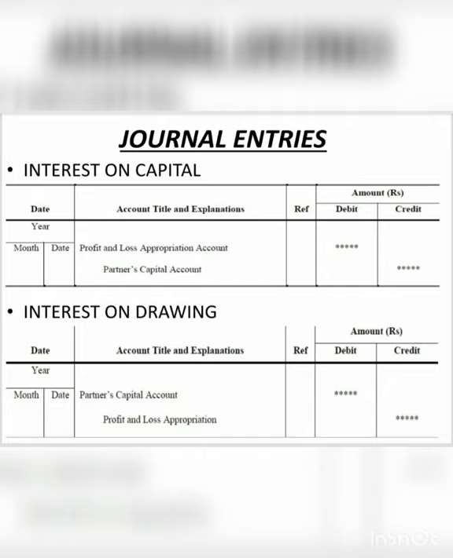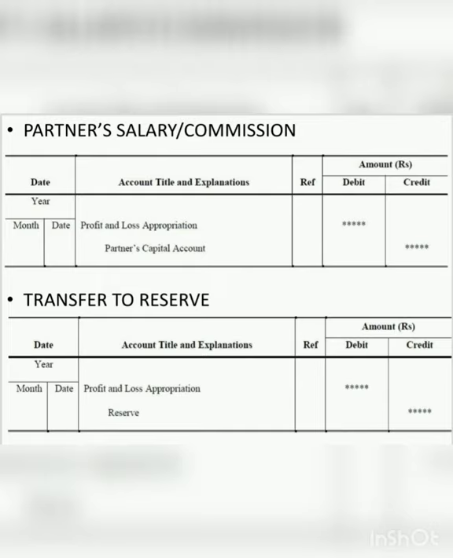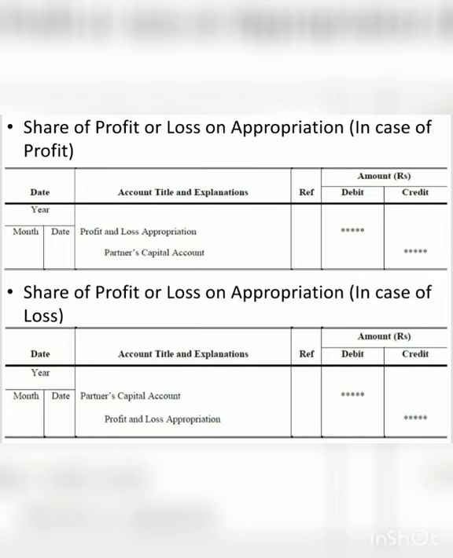Then partners' salary and commission: profit and loss appropriation account to partners' capital accounts. Transfer to reserve: profit and loss appropriation account to reserve account. Then share of profit or loss on appropriation. In case of profit, profit and loss appropriation account to partners' capital accounts, and in case of loss, partners' capital accounts to profit and loss appropriation account. That would be vice versa.